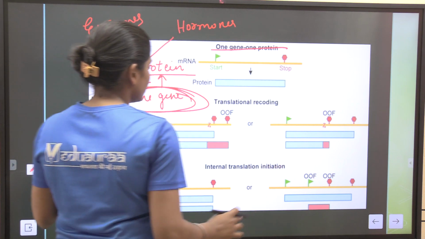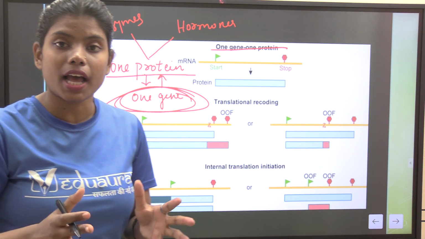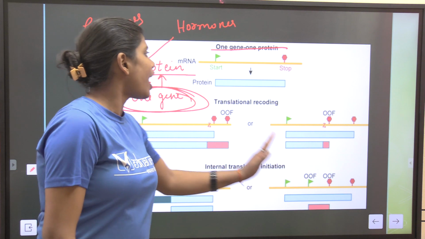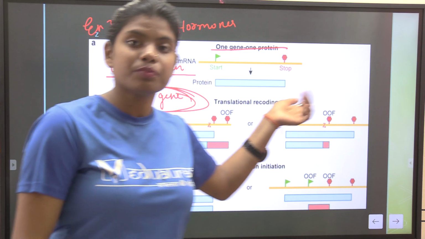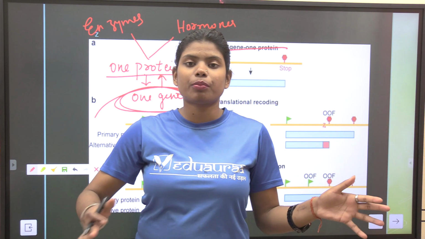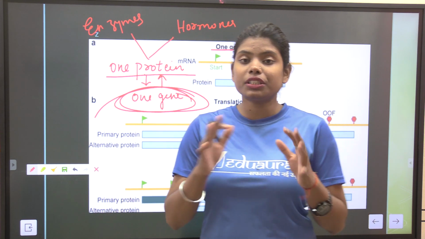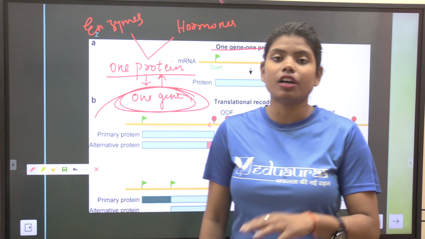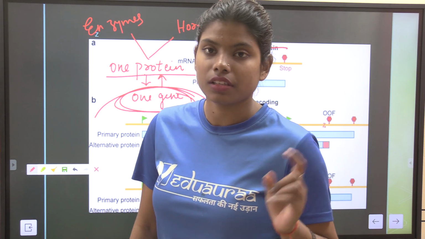One gene, one protein. And this whole process you have to read in class 11. No, in class 12. This whole process, how one gene develops into one protein, and how this protein is essential for us, all these things you will learn in class 12 in the chapter Molecular Basis of Inheritance.